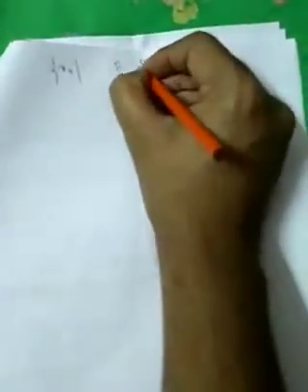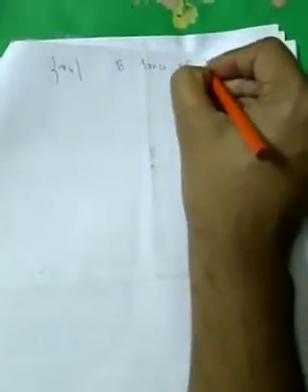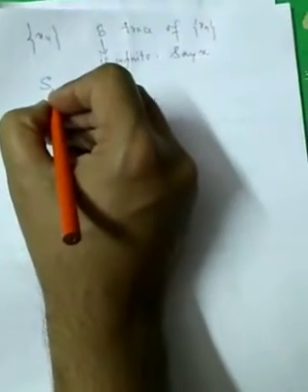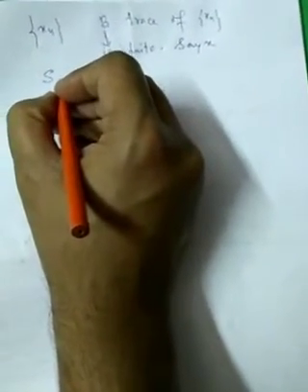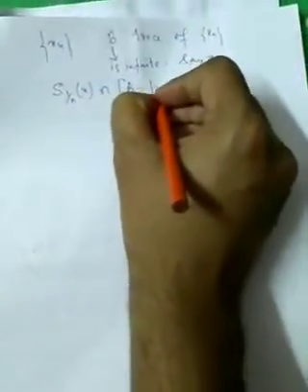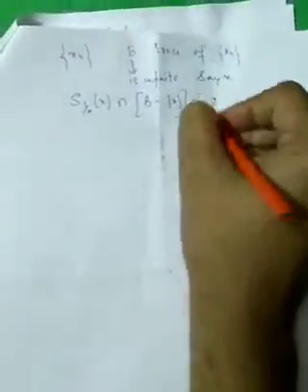So (xn) is any sequence, and let B be the trace of (xn), and we assume that B is infinite. As B is infinite, by the Bolzano-Weierstrass property, B has a limit point, say x. Then for every positive integer n, S_(1/n)(x) ∩ (B minus {x}) ≠ φ for every n.